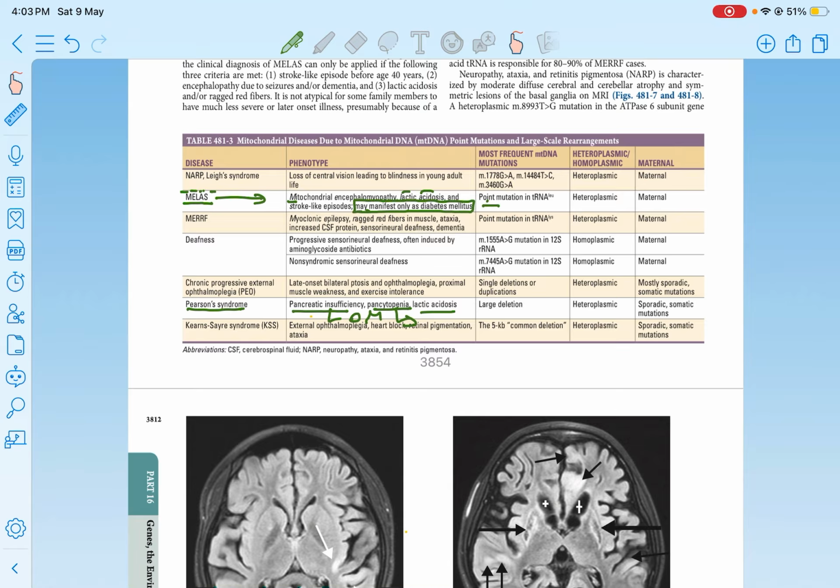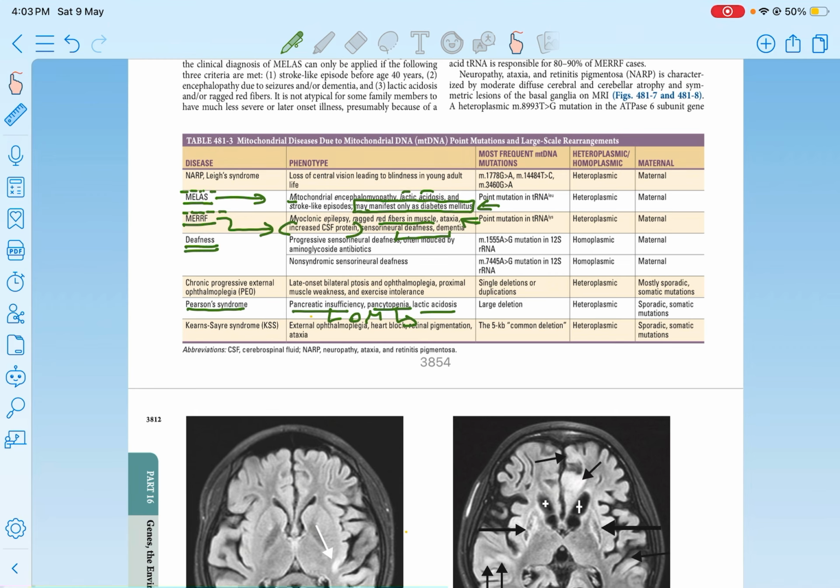This is very important. Next, MERRF: myoclonic epilepsy with ragged red fibers. It's in the muscle, right? Because of the muscle involvement, there will be ataxia as well as nerve involvement. In addition to that, there will be sensorineural hearing loss and dementia, with increased CSF protein. That is MERRF, right?